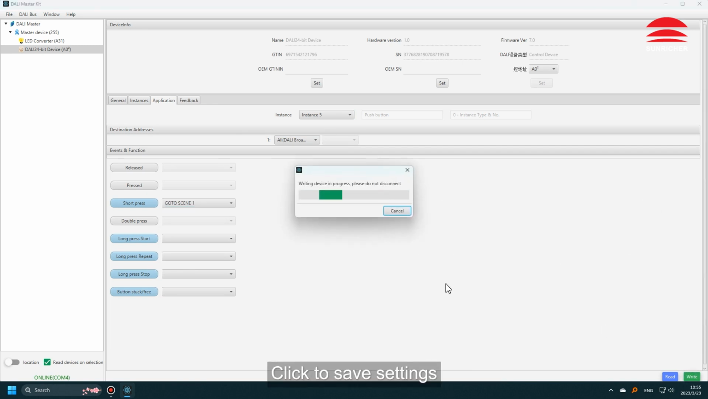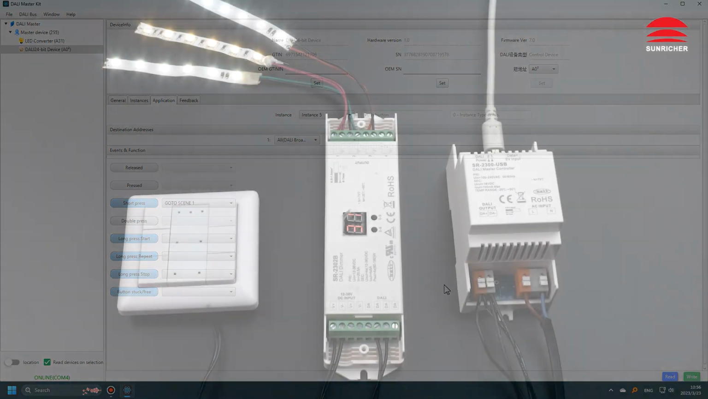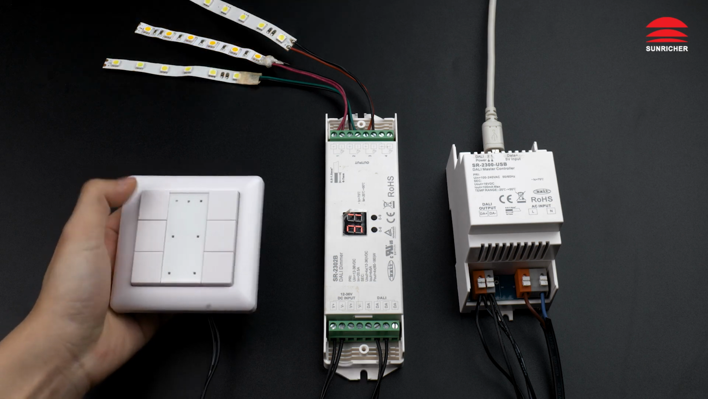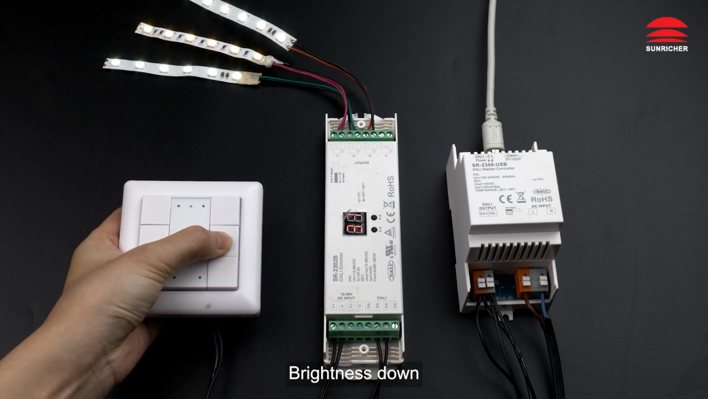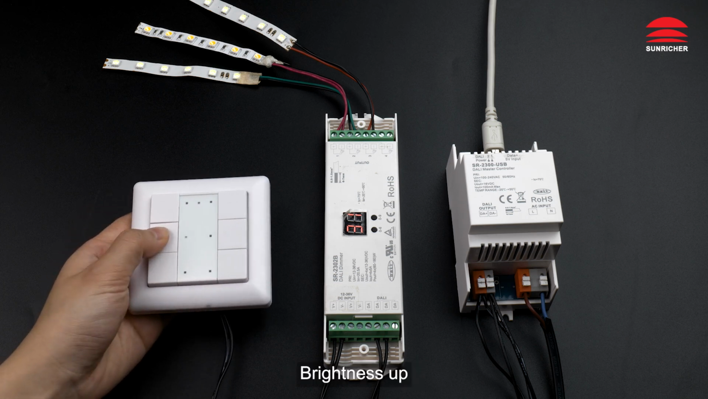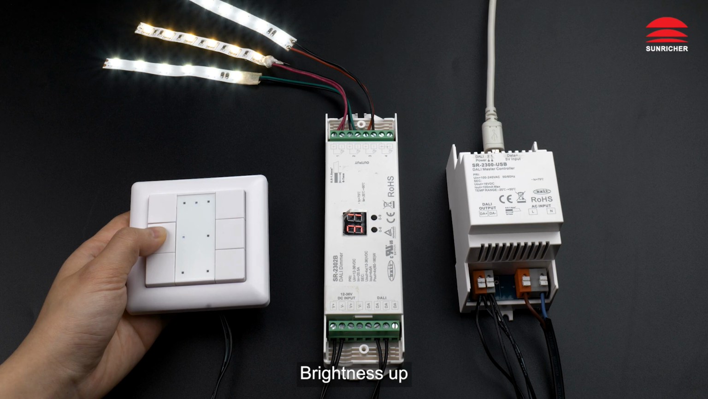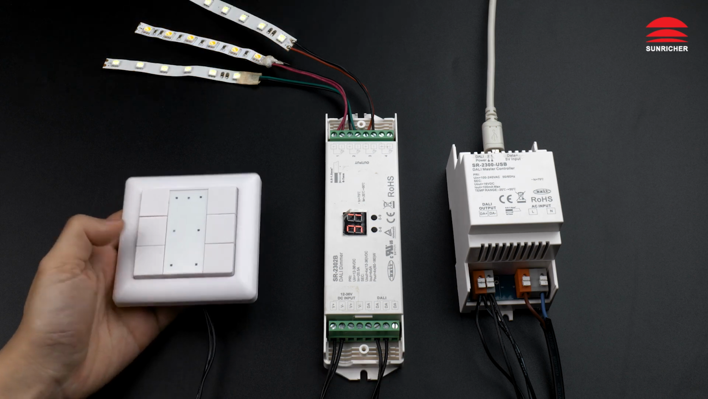Click to save settings. Done. We can control LED dimmer with switch now. Off. On. Brightness down. Brightness up. Scene 0. Scene 1.